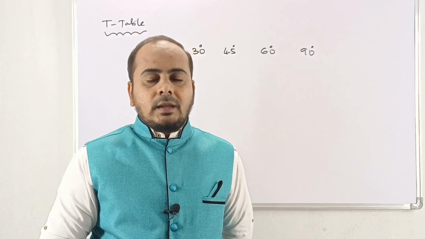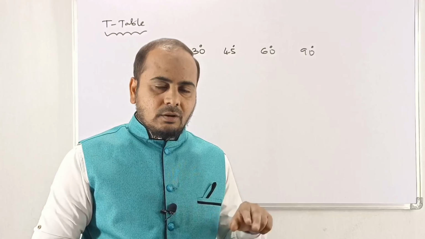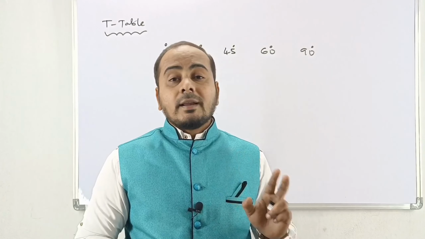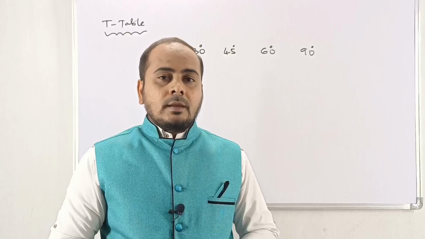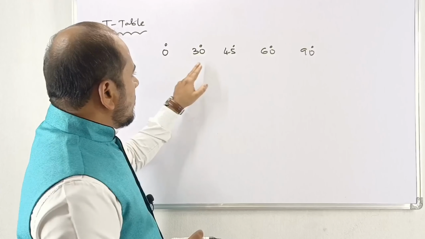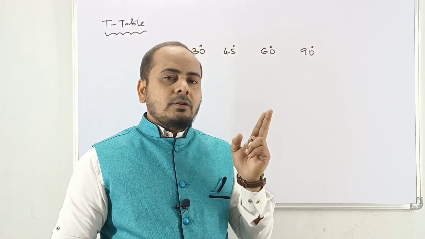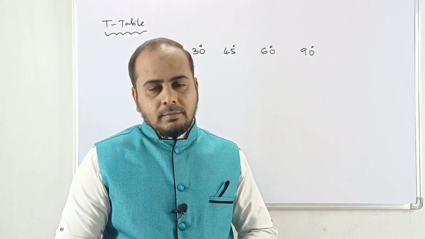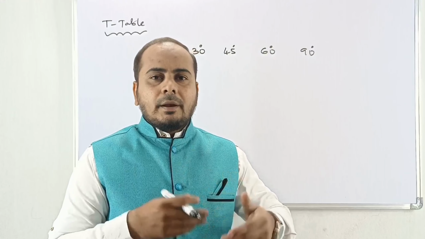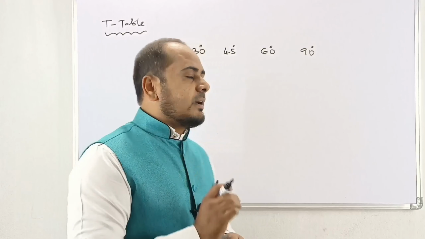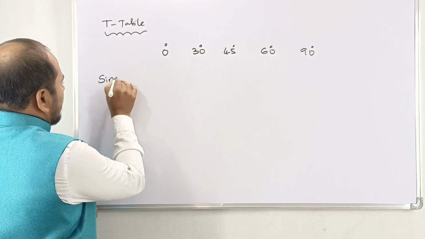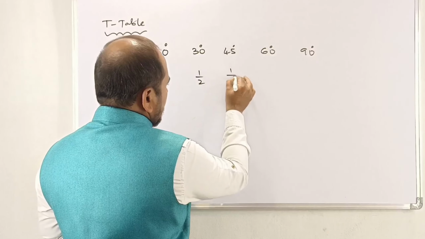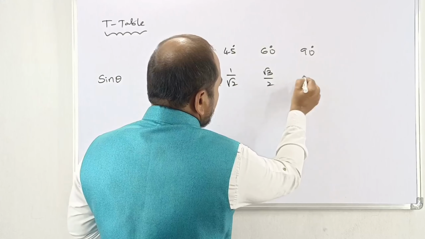What the people will do generally, they will take the whole table at a time, means all the 6 trigonometric ratios table, and they start preparation. But they never get the answers in a systematic way. What my suggestion is, first you take only standard angle and remember, keep in your brain that 0, 30, 45, 60, 90. In this way you remember. Repeat until you get perfection. Then after, start with sine theta, first ratio. Sine theta, that is 0, 1 by 2, 1 by root 2, root 3 by 2, 1.